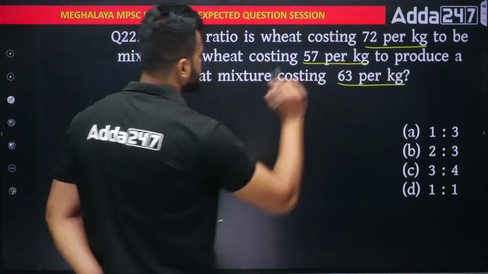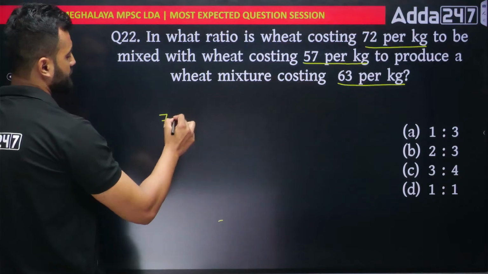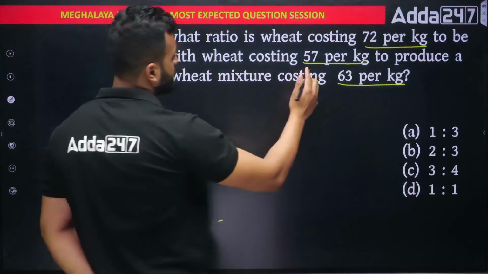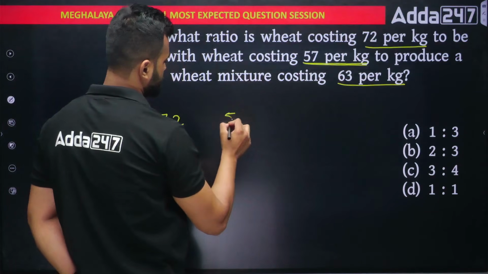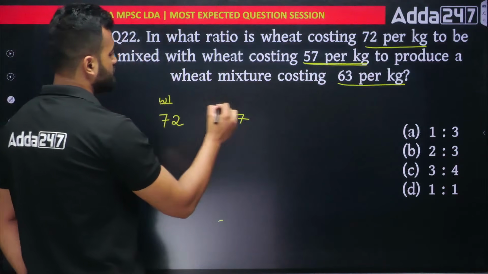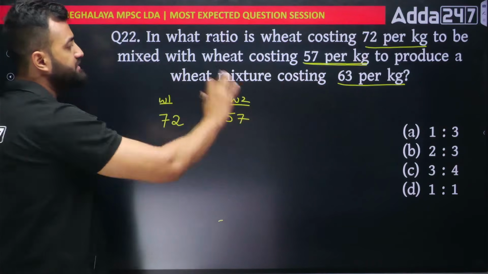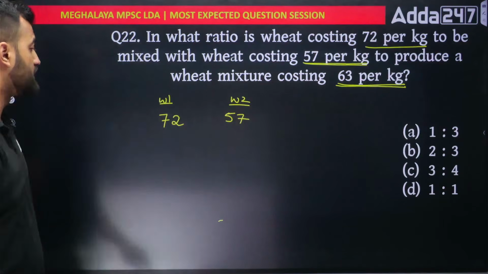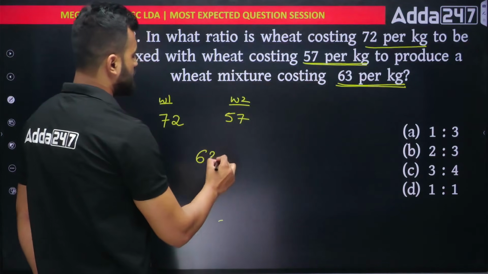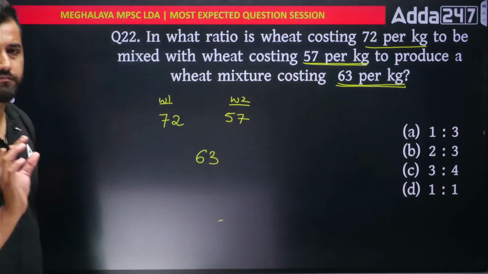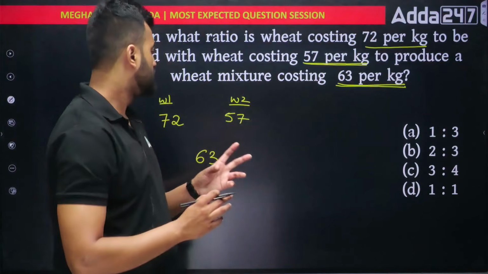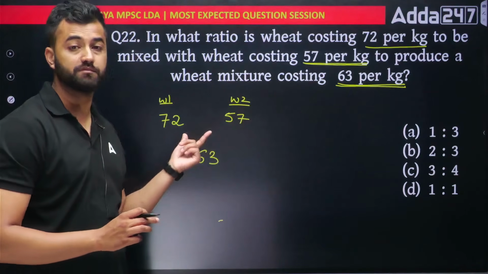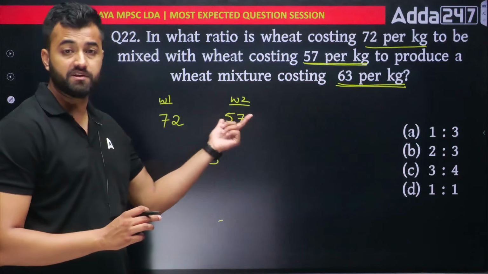The first costing that is given, you write it here. I want to mix with what? With a wheat which costs this much, so write it here. This is wheat 1, this is wheat 2. And I want to sell the mixture at 63 per kg, so you write 63 in the middle. Now you'll subtract. Whenever you use alligation, this middle value should be in between the two values. See, 63 is between 57 and 72, right?